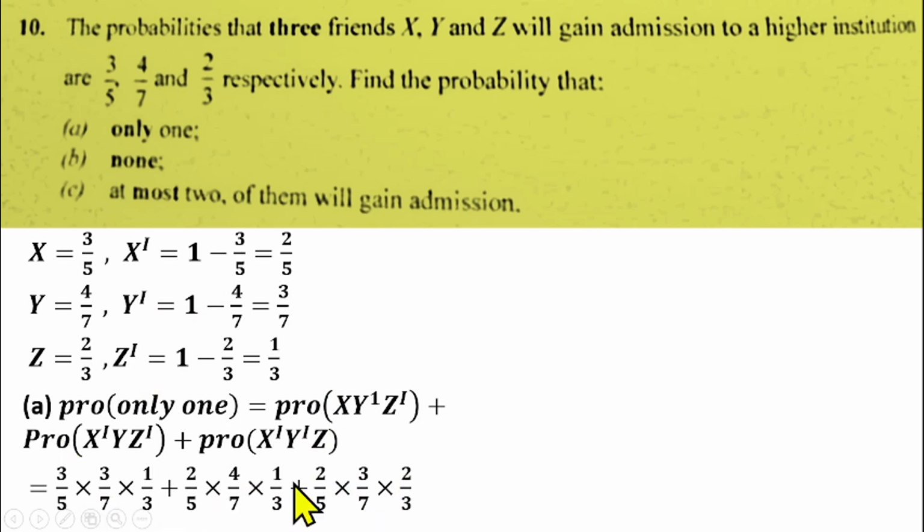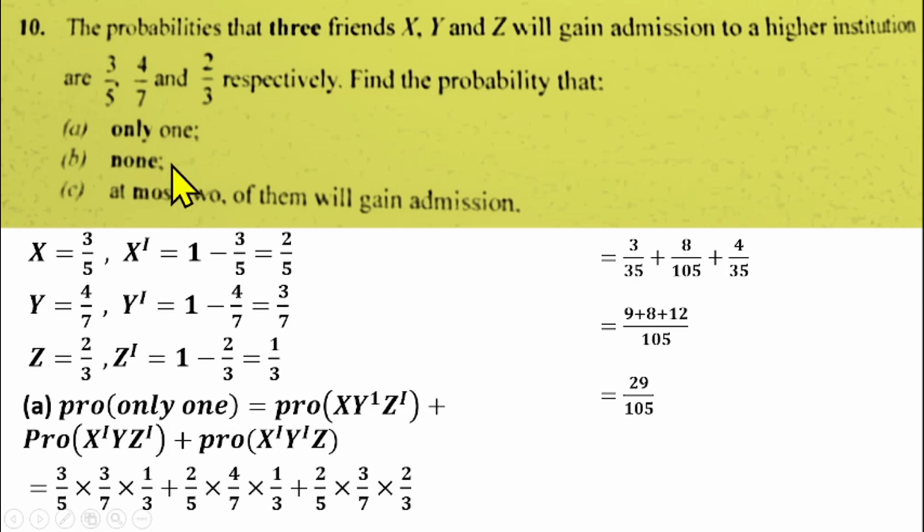So you can now simplify this. You can cancel this 3 here. So you have 3 over 5 times 7 is 35. You have 3 over 35 there, plus, nothing can cancel here. 2 times 4 is 8. Then 5 times 7 is 35 times 3, that gives us 105. Then 3 can cancel 3 here. You have 2 times 2 is 4. 5 times 7 is 35. You can find the LCM here, which is 105. Simplified like this, you have 9 plus 8 plus 12. That should give us 29 over 105. So that's the probability that only one will gain admission.